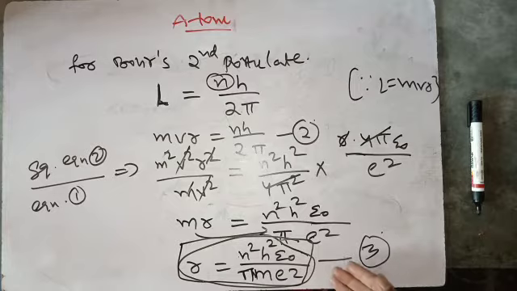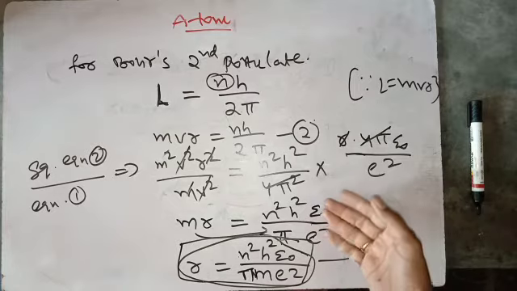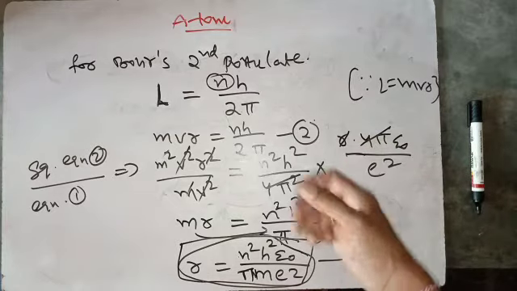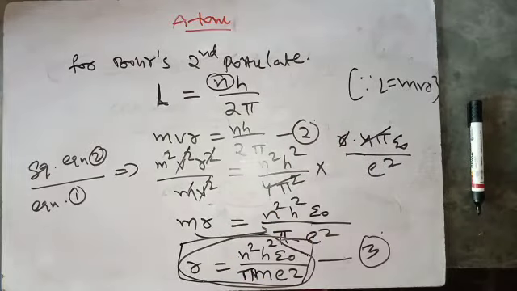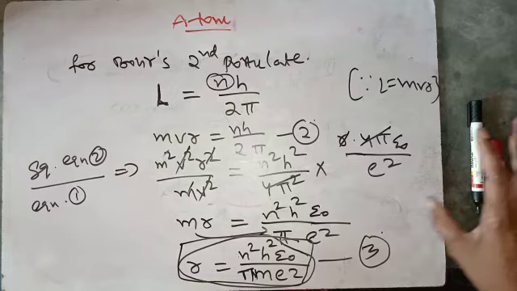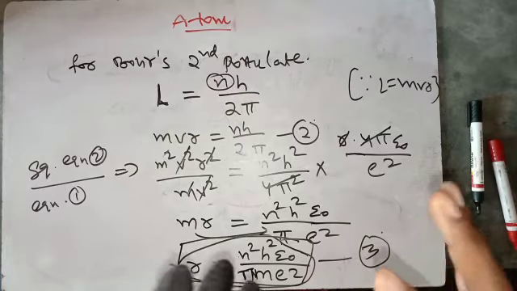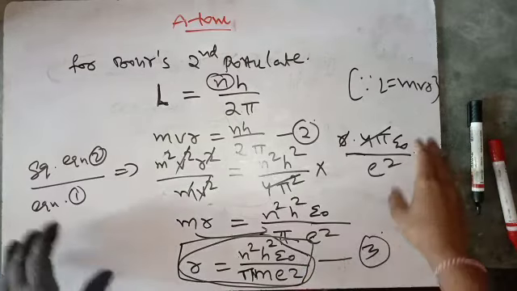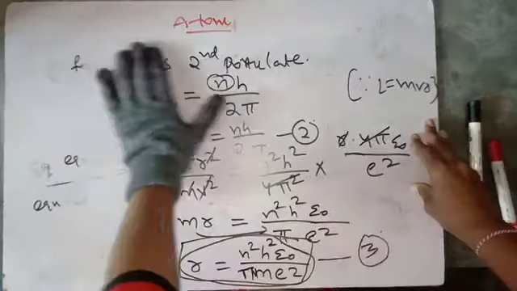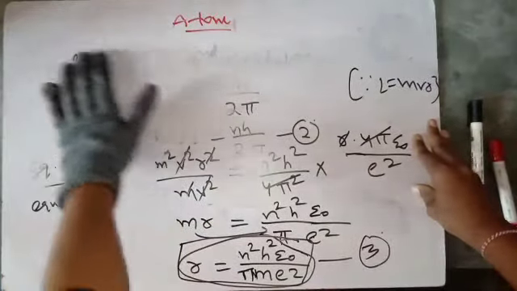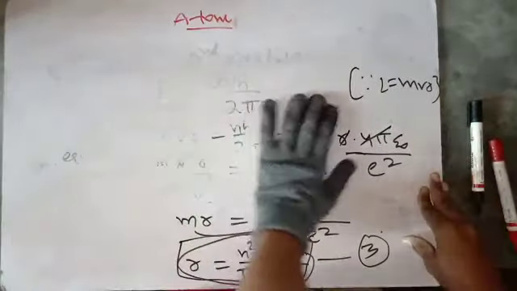Using these equations we will find the potential energy and kinetic energy of an electron in any orbit of the hydrogen atom. You just copy all this by pausing the video.